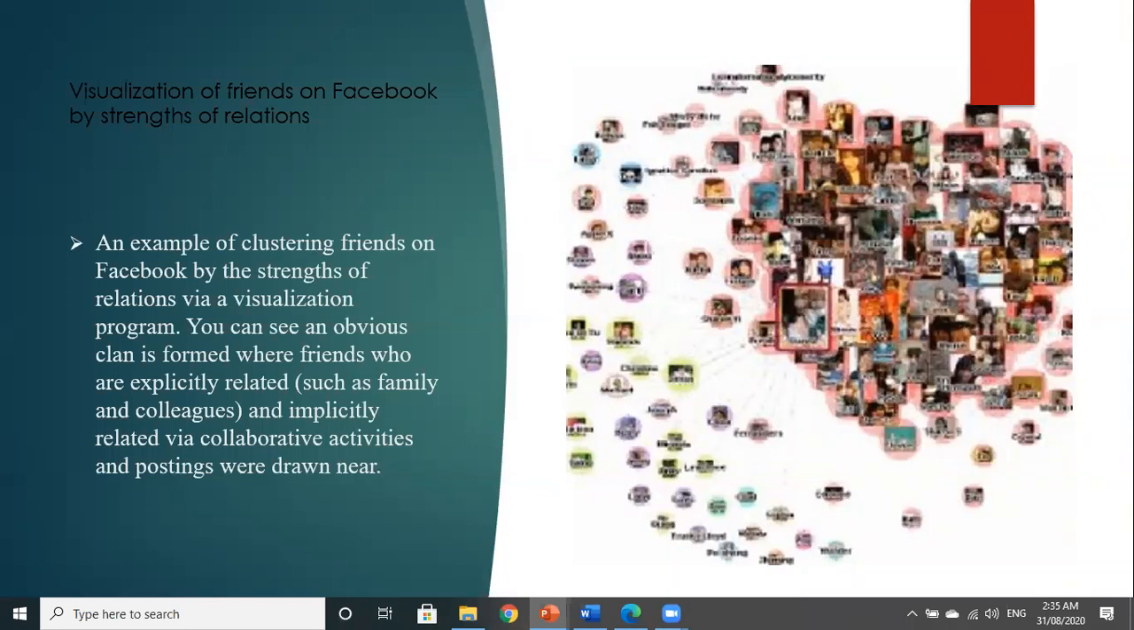From this graph, you can visualize friends on Facebook by strength of relations. I can see the trustworthiness of Facebook. Here is an example of clustering friends on Facebook by the strength of relations via a visualization program. You can see an obvious clan form where friends who are explicitly related, such as family and colleagues, and implicitly related via collaborative activities and postings were drawn near.